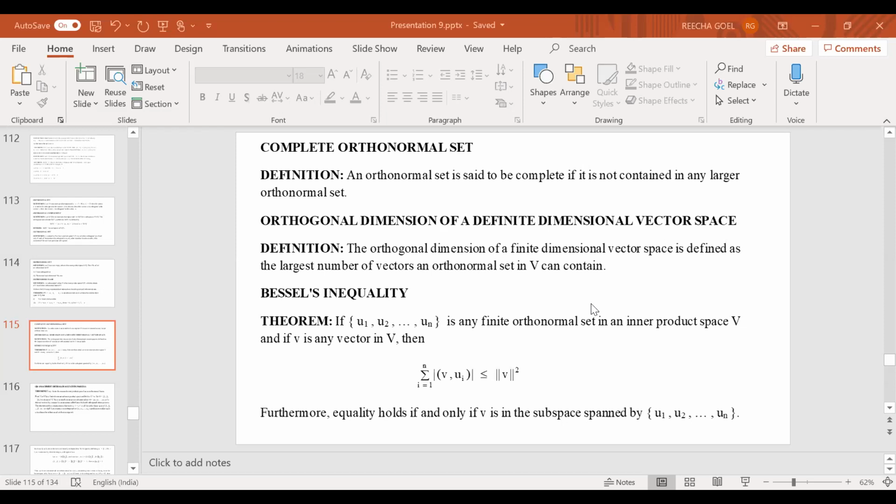Now earlier we had the Schwarz inequality. There is another inequality that is known as Bessel's inequality.